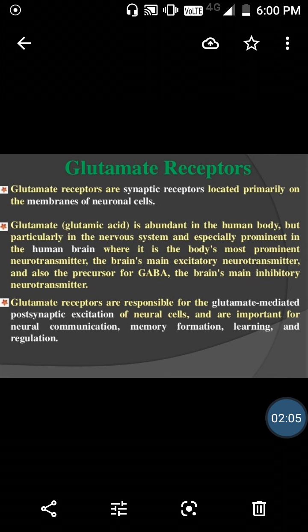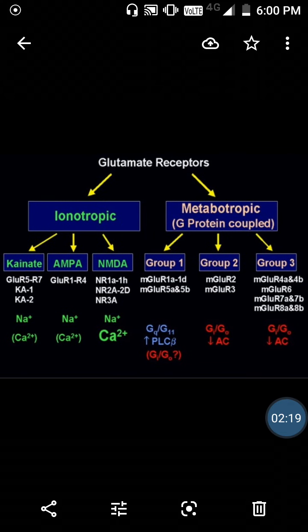Glutamate receptors are responsible for glutamate mediated postsynaptic excitation of neuronal cells and are important for neuronal communication, memory formation, learning and regulation. Glutamate receptors are of two types, ionotropic and metabotropic. Metabotropic receptors are regulated with the help of a second messenger, therefore they are G protein coupled receptors, and ionotropic receptors are ligand gated cation channels. Ionotropic receptors are of three types: kainate, AMPA, NMDA. Metabotropic receptors are subdivided into three groups: group 1, group 2, group 3.